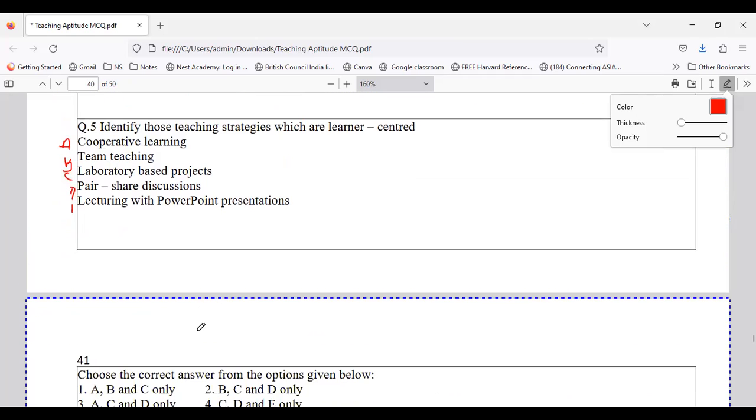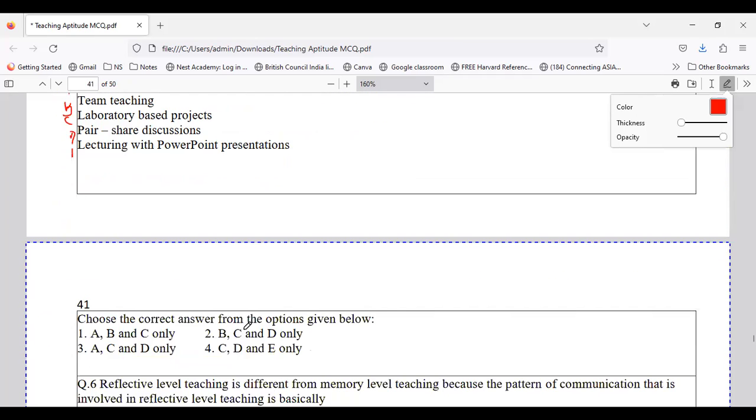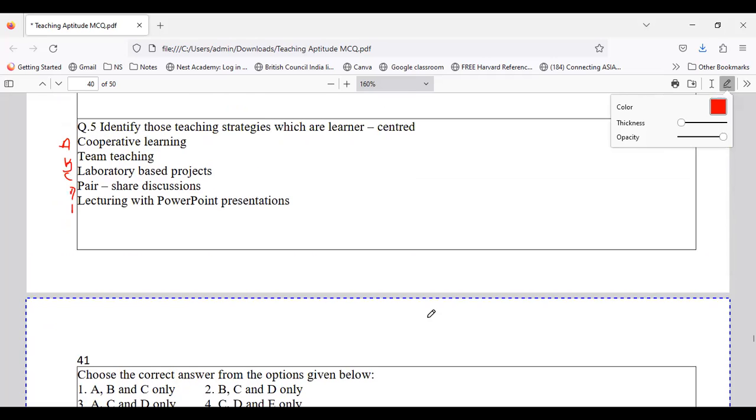Keep it in this particular way so that you can select the right options. Identify those learning strategies which are basically called learner centered. Whether it is cooperative, team teaching, laboratory, pair share, or lecturing with PowerPoint presentation.